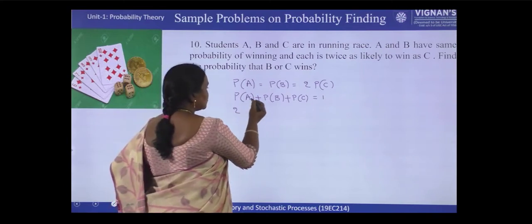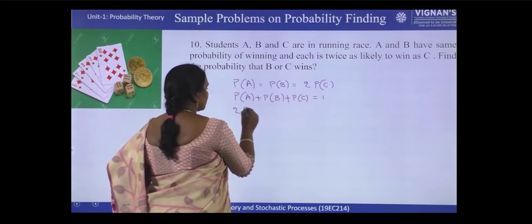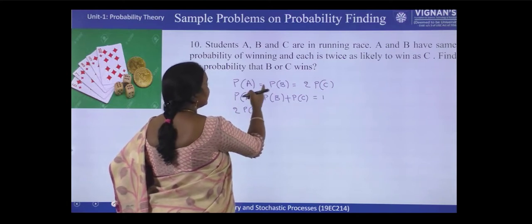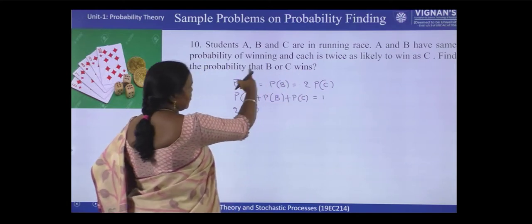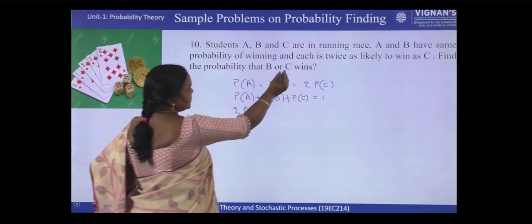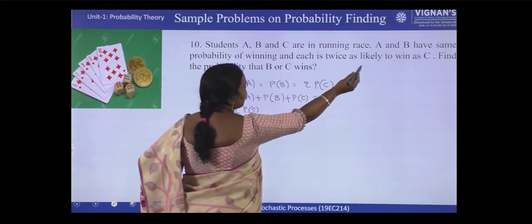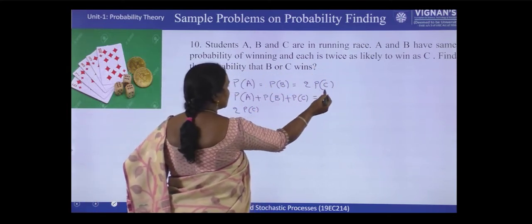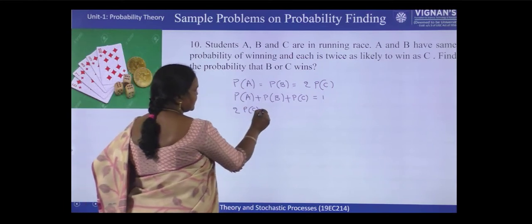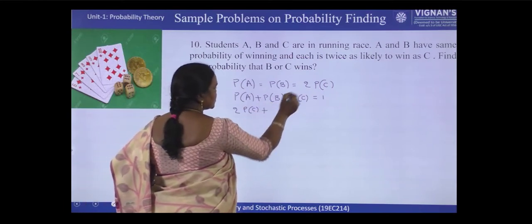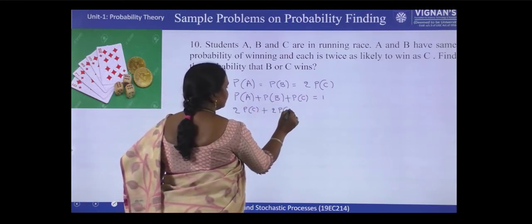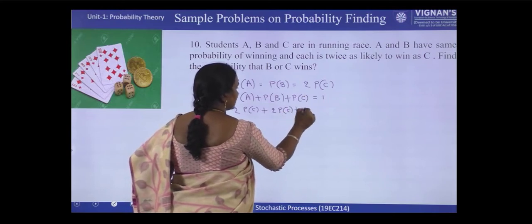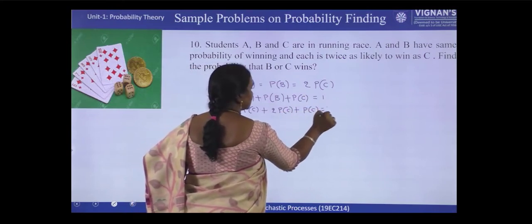And now I am substituting P of A as 2 times P of C, because they have given A and B are having equal probability and C is half as likely. So 2 times P of C plus 2 times P of C plus P of C is equal to 1.